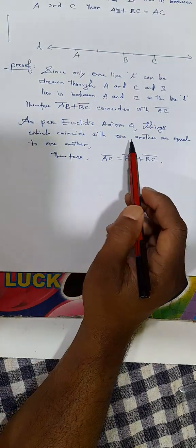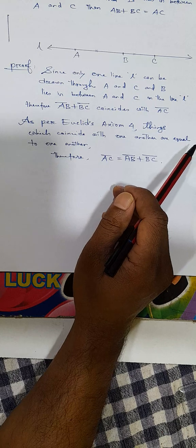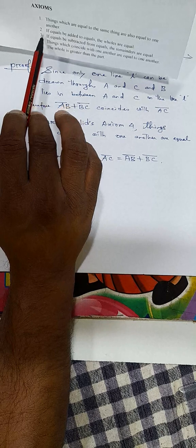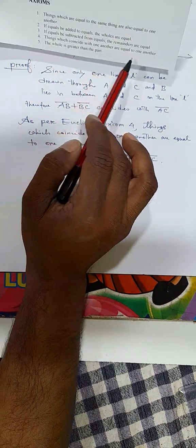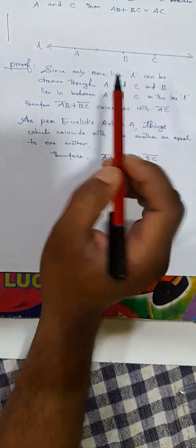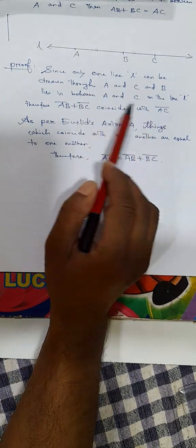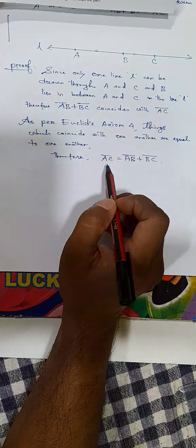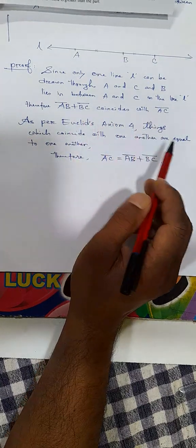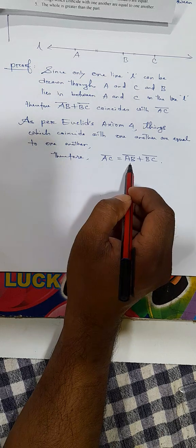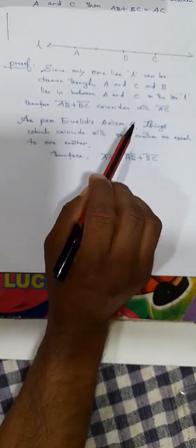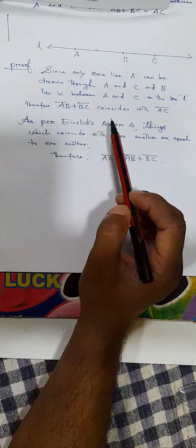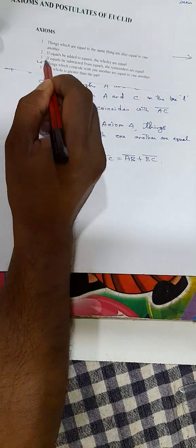Now, as per Euclid's axiom 4, what is Euclid's axiom 4? It says that things which coincide with one another are equal to one another. Now, AB plus BC coincides with AC, so these two things are equal. Therefore, AB plus BC equal to AC, or we can say AC equal to AB plus BC. Things which coincide with one another are equal to one another. This is Euclid's fourth axiom.